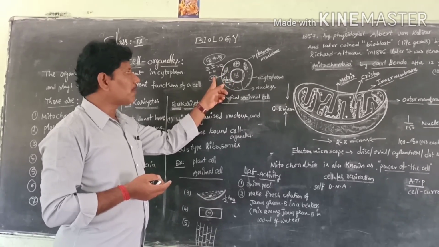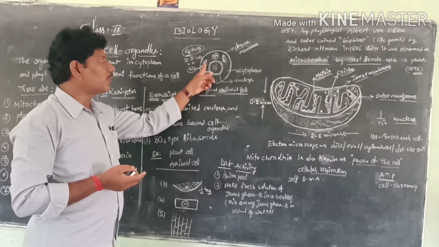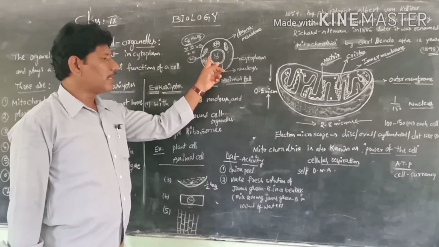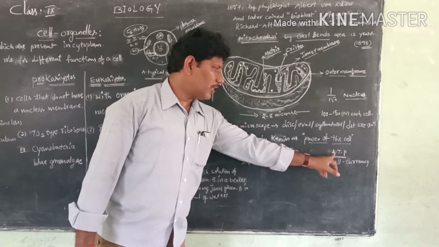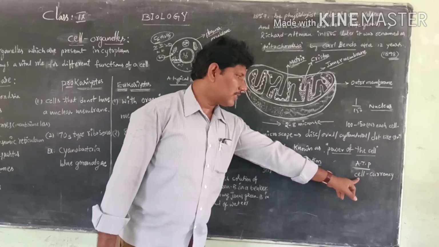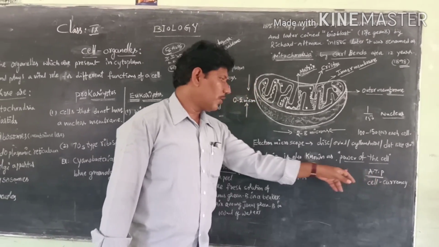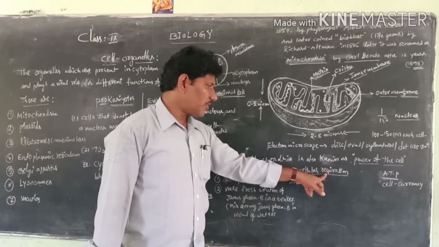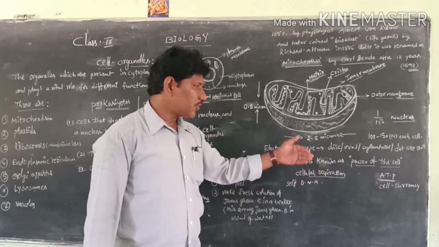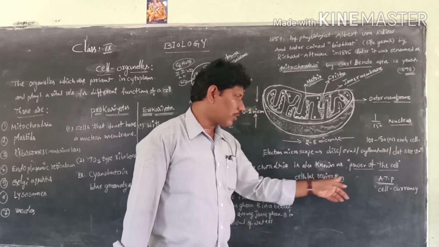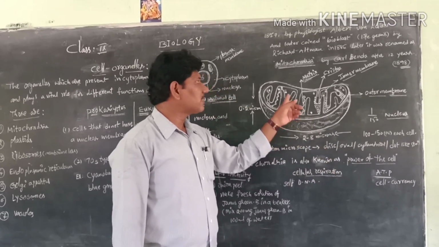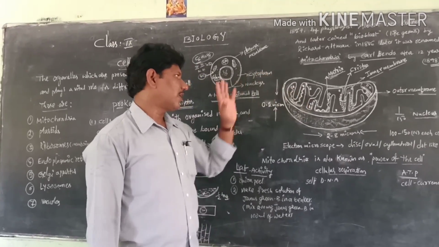Then the energy should be stored in the form of ATP. ATP is adenosine triphosphate, usually called the cell currency. Due to cellular respiration, the energy is released and stored in the form of ATP in the mitochondria. That's why mitochondria is called the powerhouse of the cell.